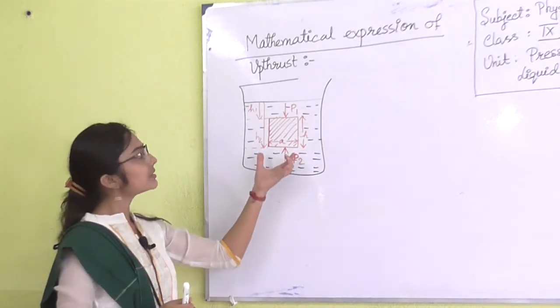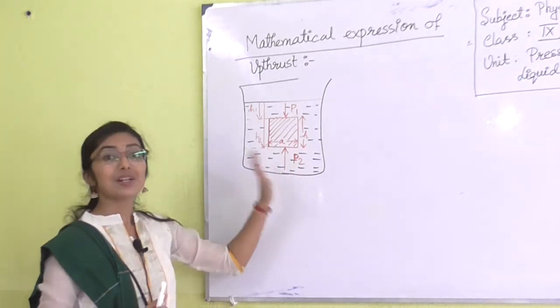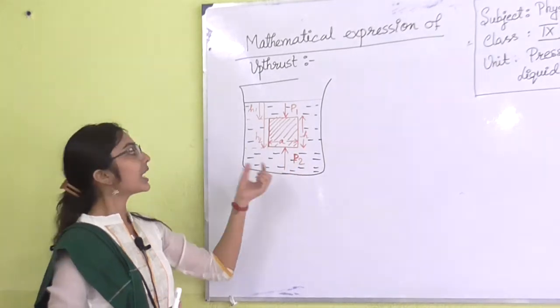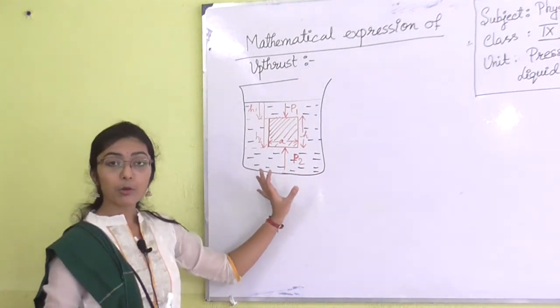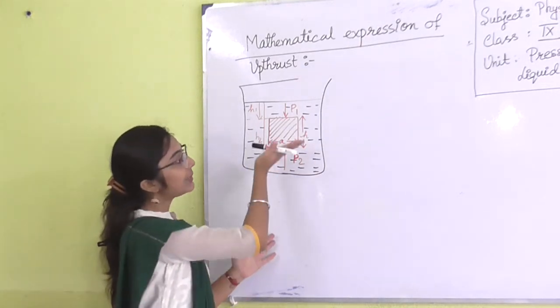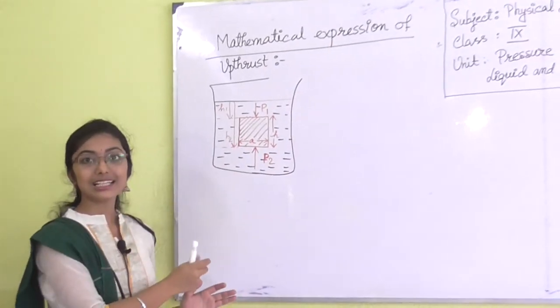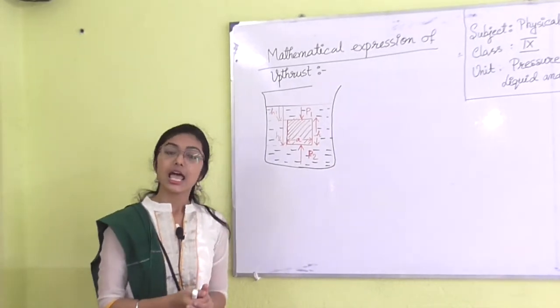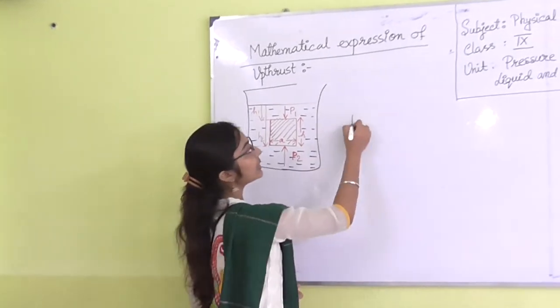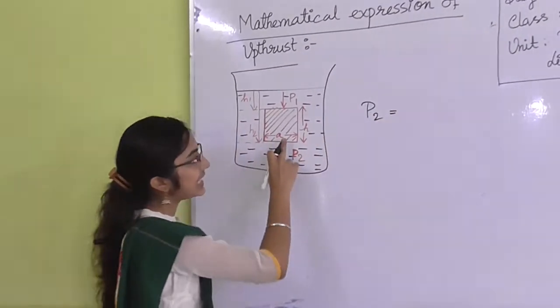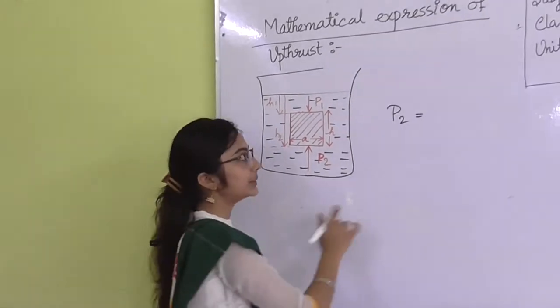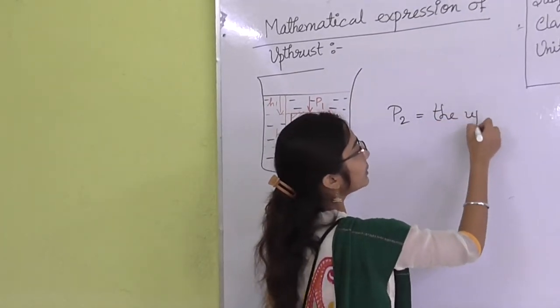So, when it is in the beaker, what is happening inside the beaker? Inside the beaker there are water molecules. So, water molecules are applying an amount of pressure that is known as upward pressure. This is P2. P2 is basically the upward pressure given by the liquid.